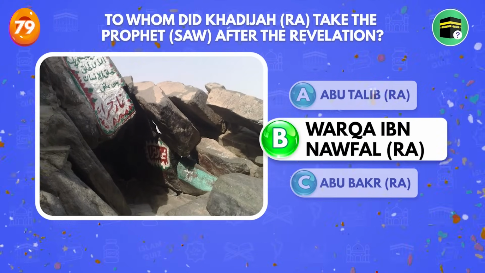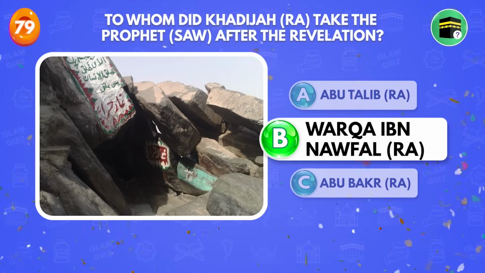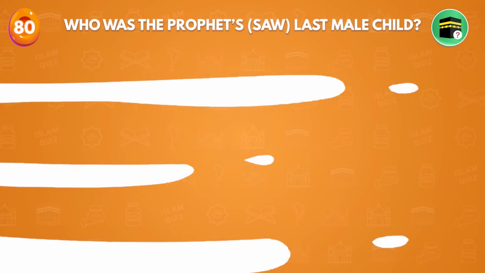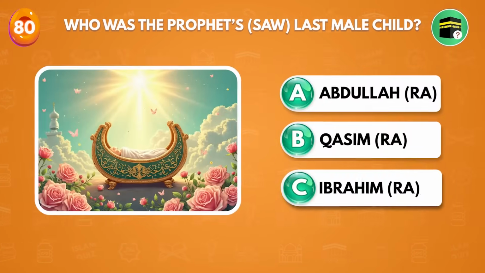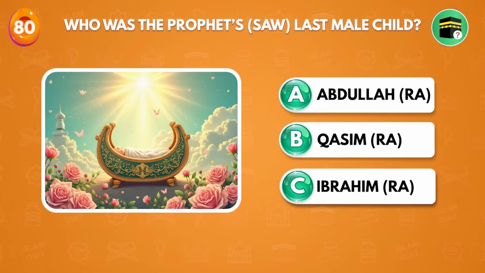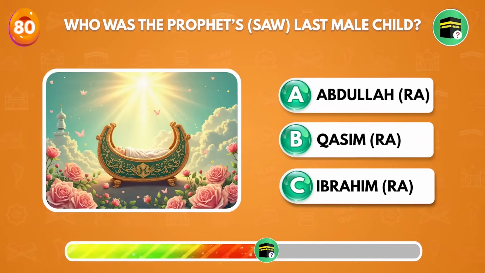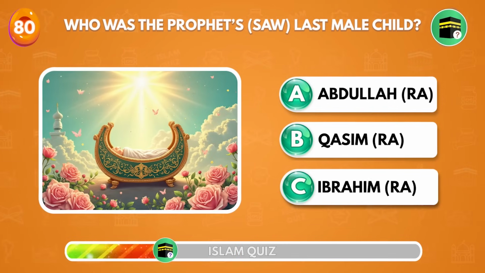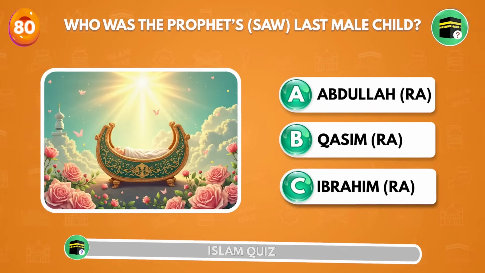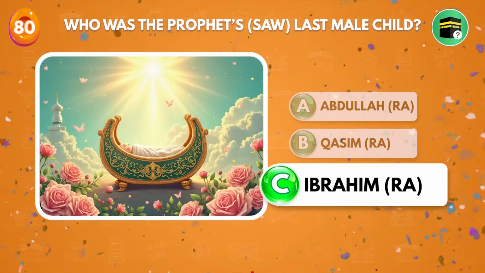Warqa ibn Nawfal radiallahu anhu. Who was the Prophet ﷺ last male child? Ibrahim radiallahu anhu.